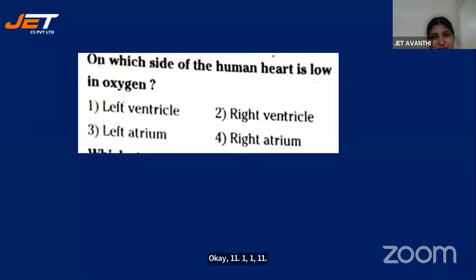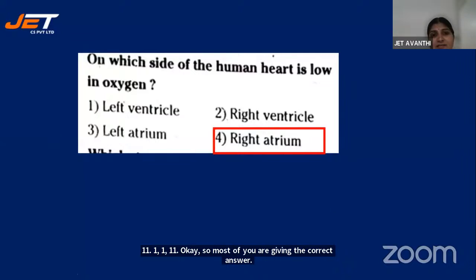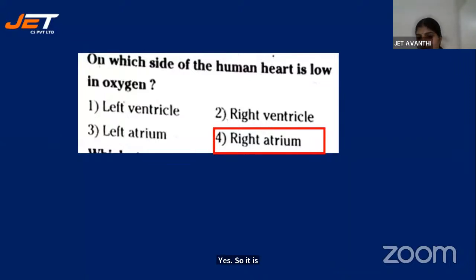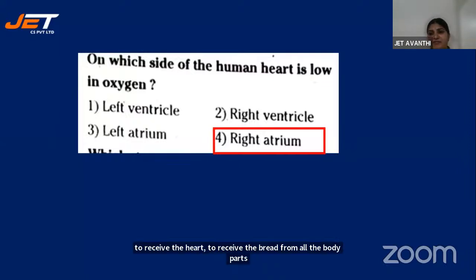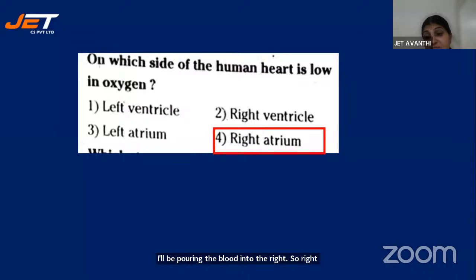Okay. So most of you are giving the correct answer. Yes. So it is right atrium. Because see, the first chamber of the heart to receive the blood from all the body parts. So both the vena cava, superior vena cava and inferior vena cava, will be pouring the blood into the right atrium. So right atrium will be receiving the deoxygenated blood from all the body parts. Okay. So it is right atrium.